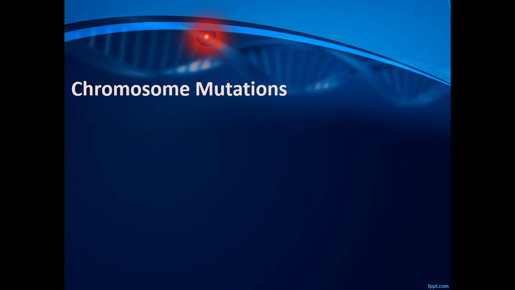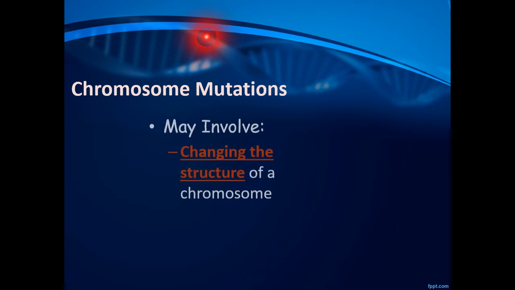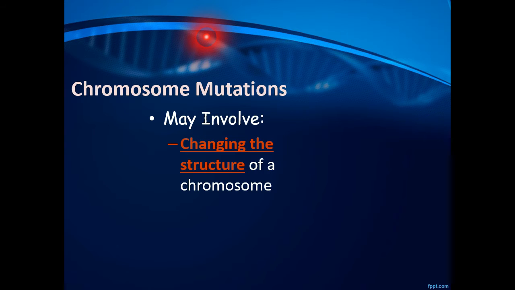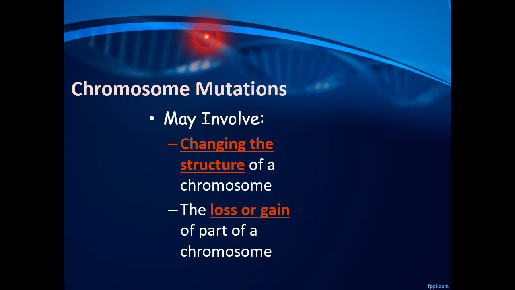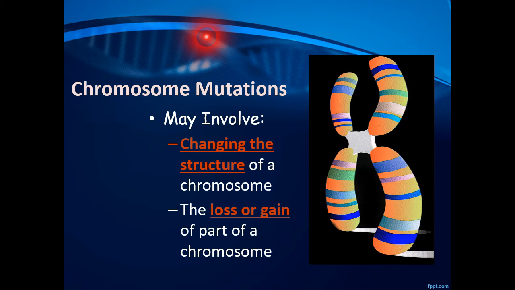Chromosome mutation or chromosomal mutation is an abnormal process that occurs during the time when chromosomes pair up and exchange genetic information. This may include changing the structure of a chromosome and the loss or gain of a part of a chromosome. However, there is one notable exception which includes neither loss nor gain of genetic material. Generally, there are 5 types of chromosomal mutations. Let's meet them one by one.